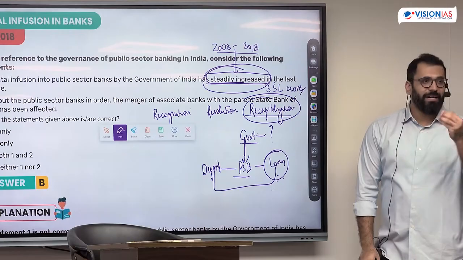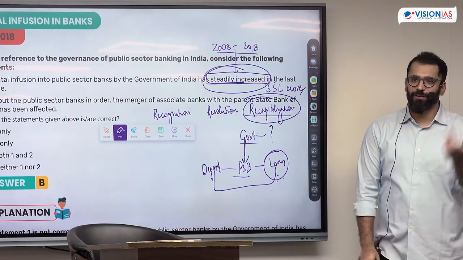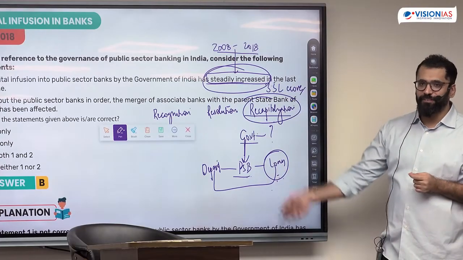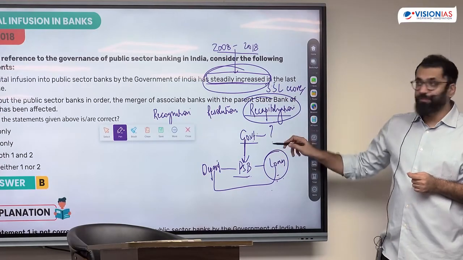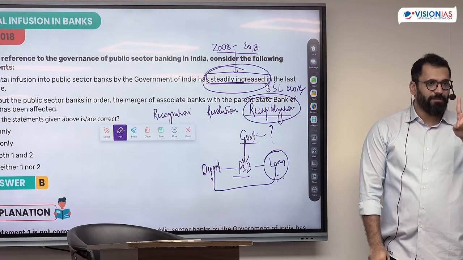All is a problem. If I increase the tax on people, it is an even bigger problem. If I increase the tax, people will not spend, people will not borrow, banking activity reduces. So from where will the government find the money to steadily increase it every year? Both become conceptually a problem.